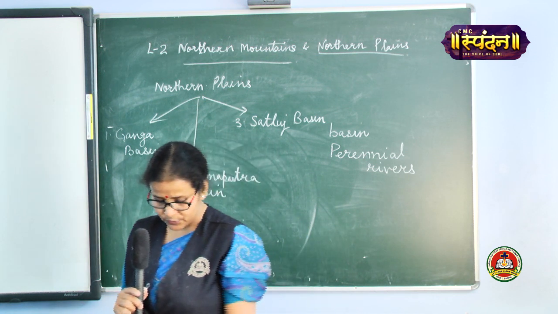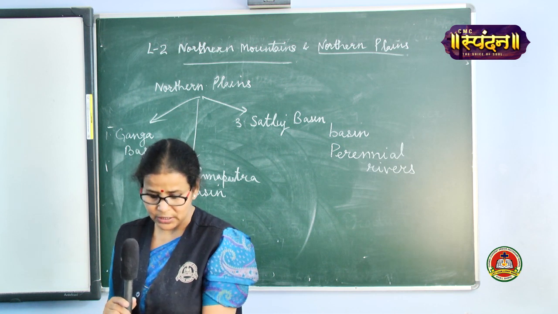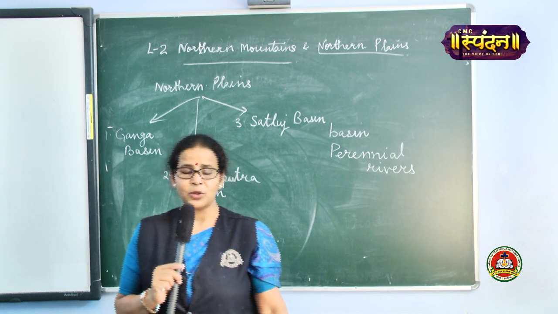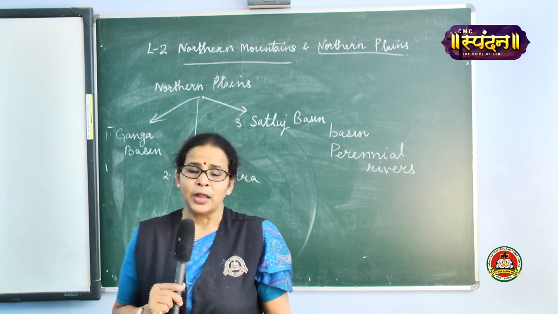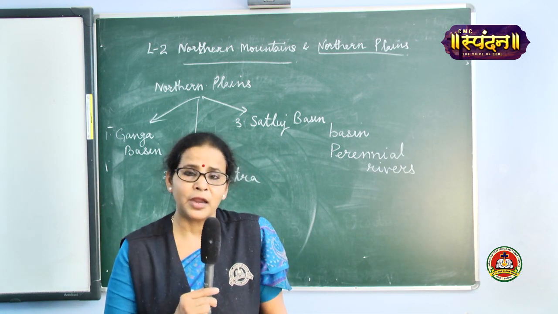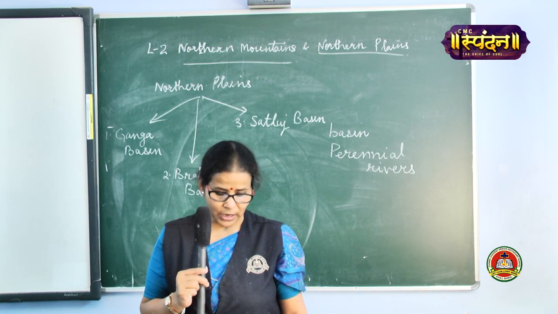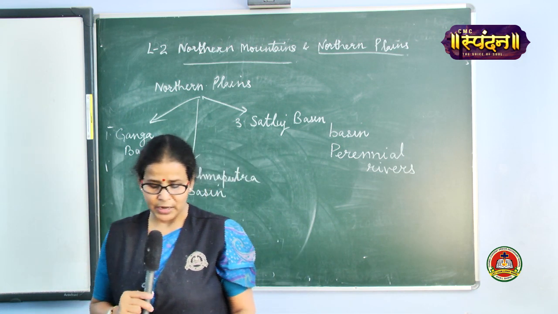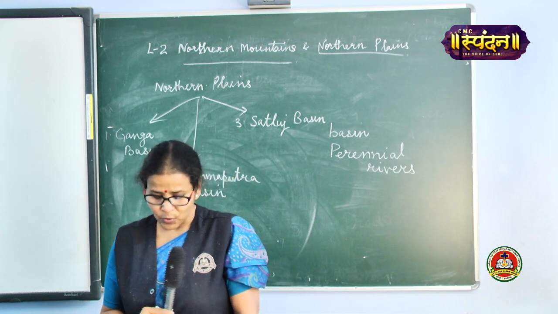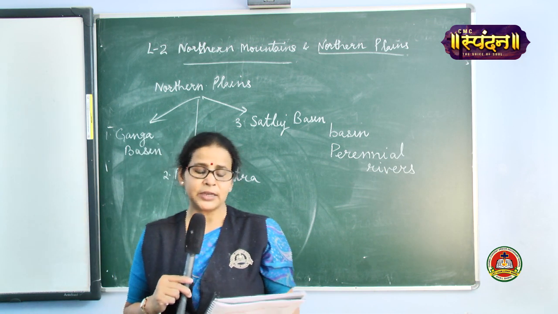The Ganga flows very swiftly down the mountains and, coming to the next page, enters the plain at Haridwar. Now please underline this line also. This is also very important to know, the place where the Ganga river enters from the mountain area to the plain area. That place is Haridwar. As it flows down the plains, it is joined by its tributaries. The Yamuna is the most important tributary of the Ganga and joins it at Allahabad.